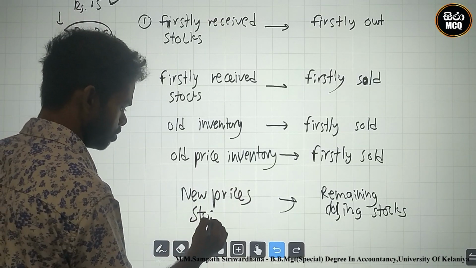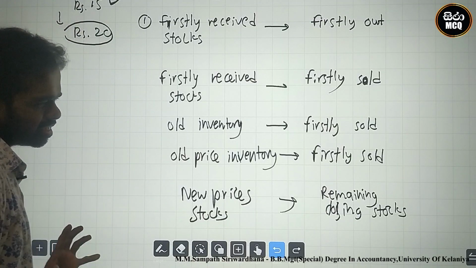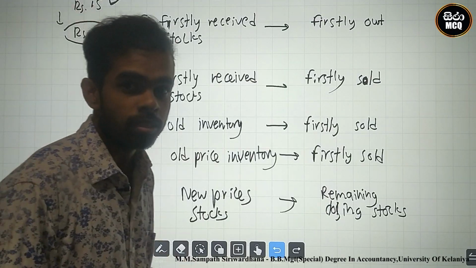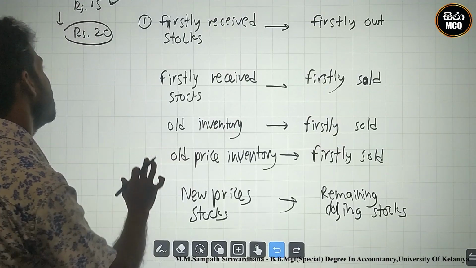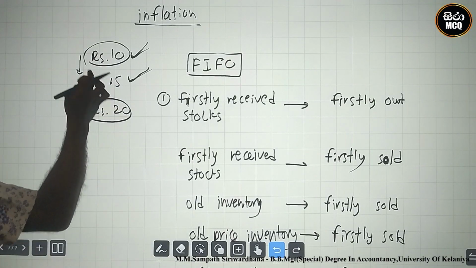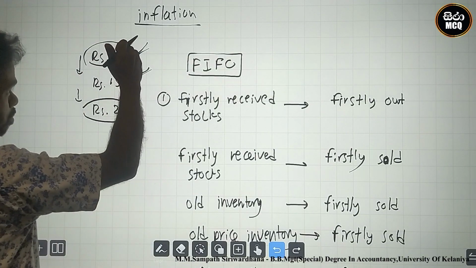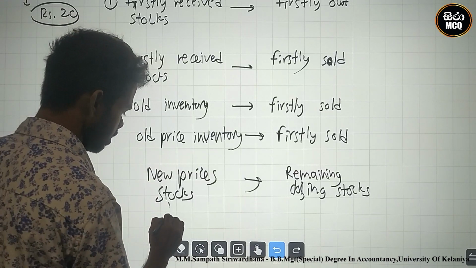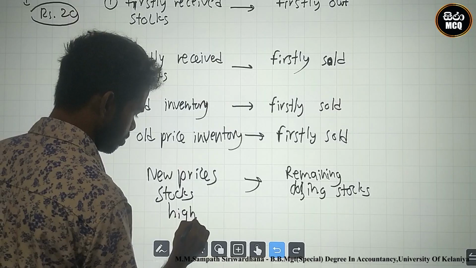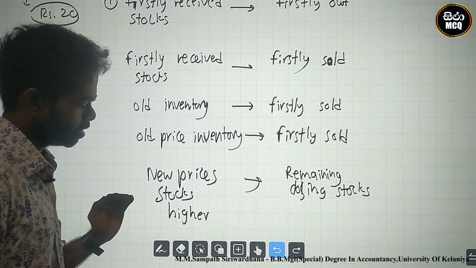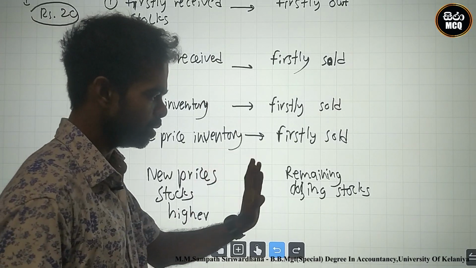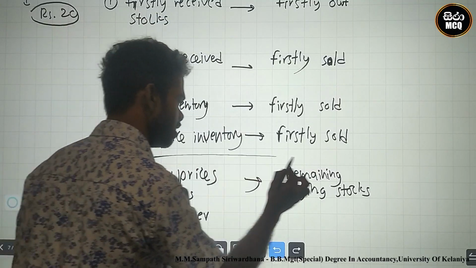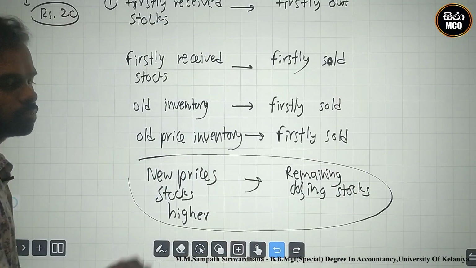New price stocks, are they higher or lower? New price stocks are higher. Why? The old prices are 10 and 15, and the new price is 20. The new prices are higher. New price stocks are the remaining closing stock. This is the final decision of FIFO.